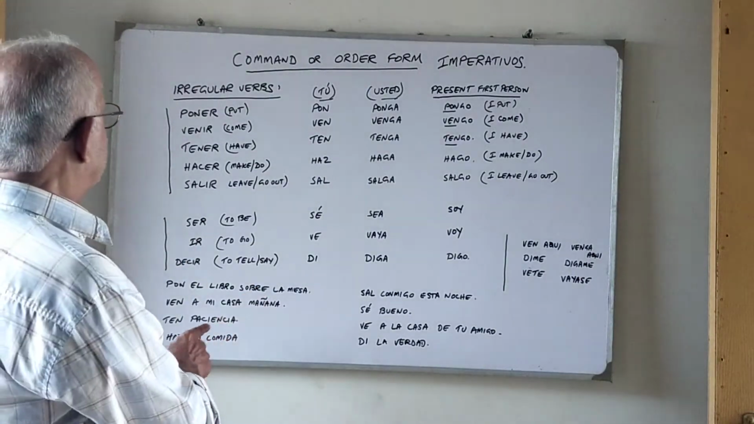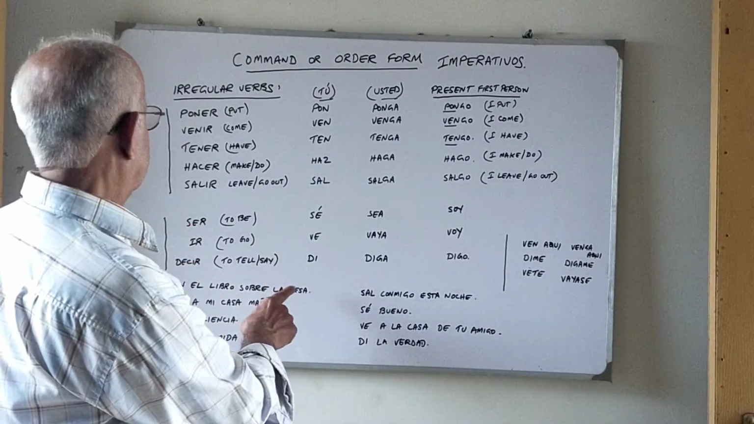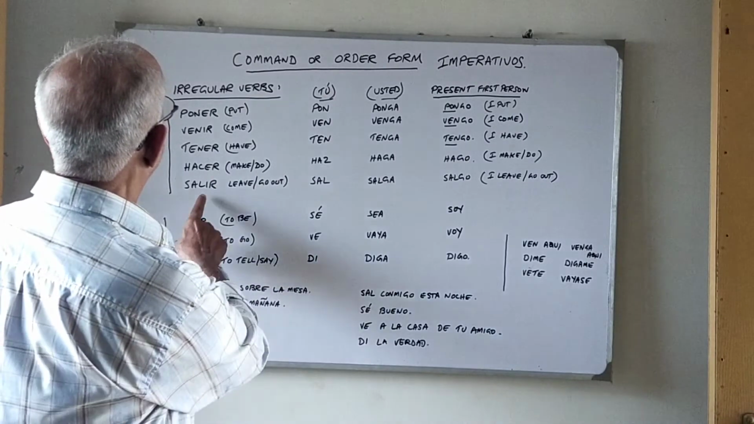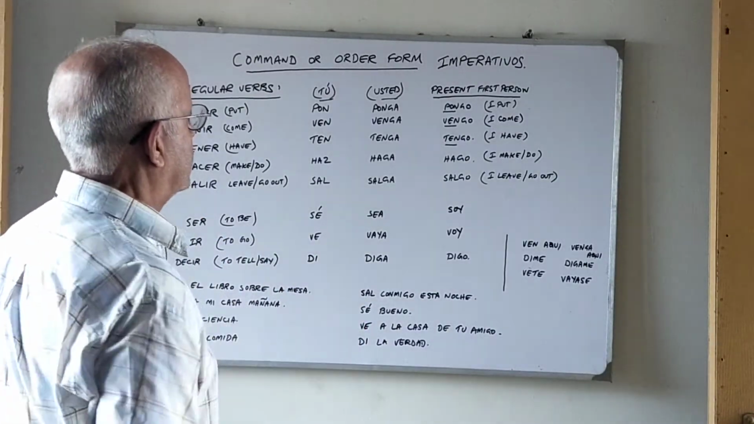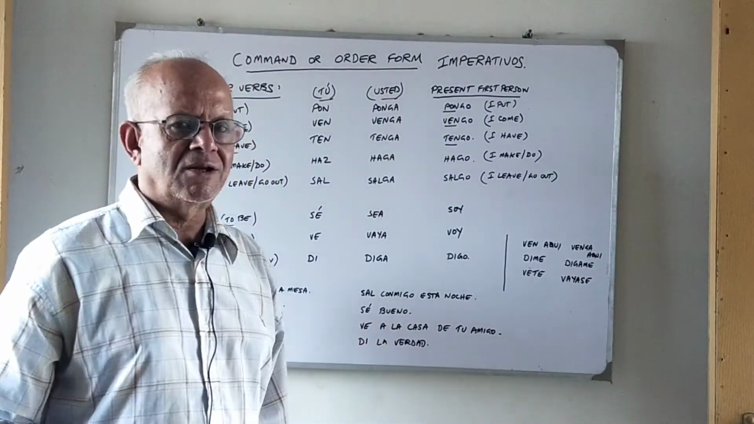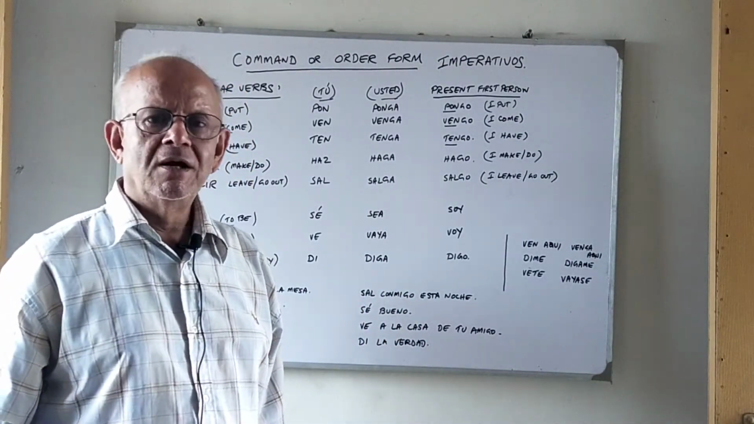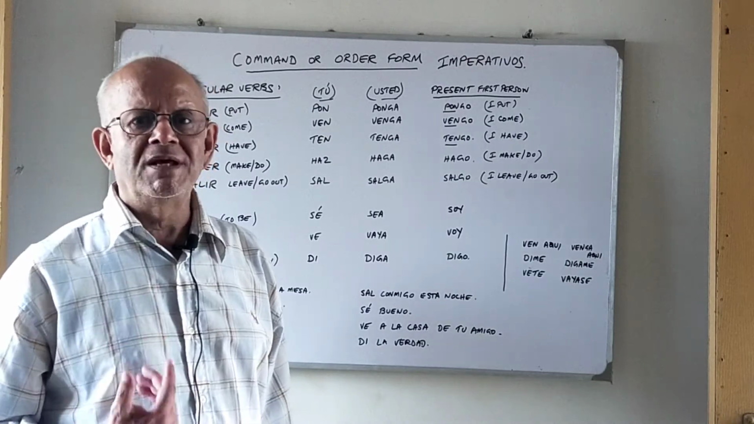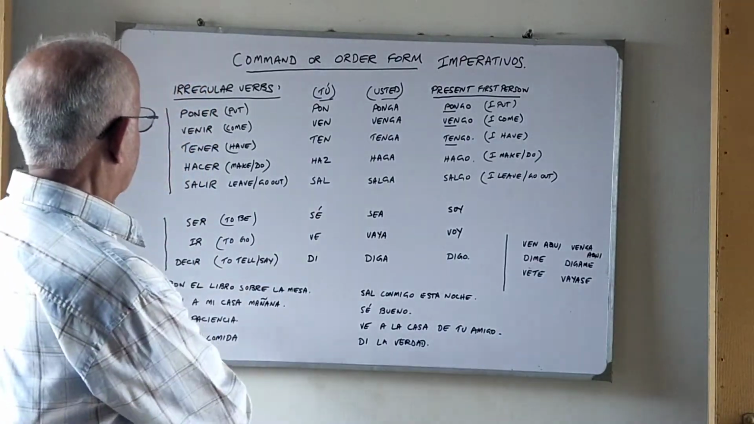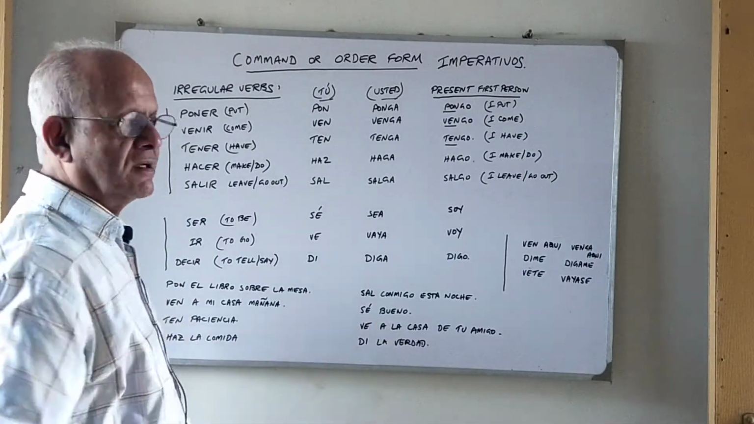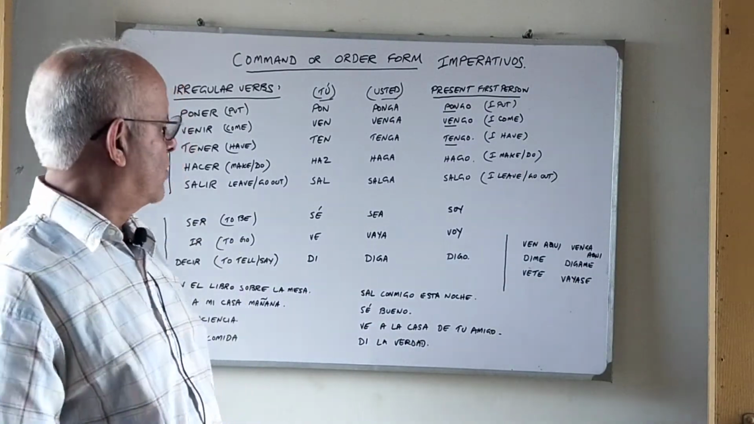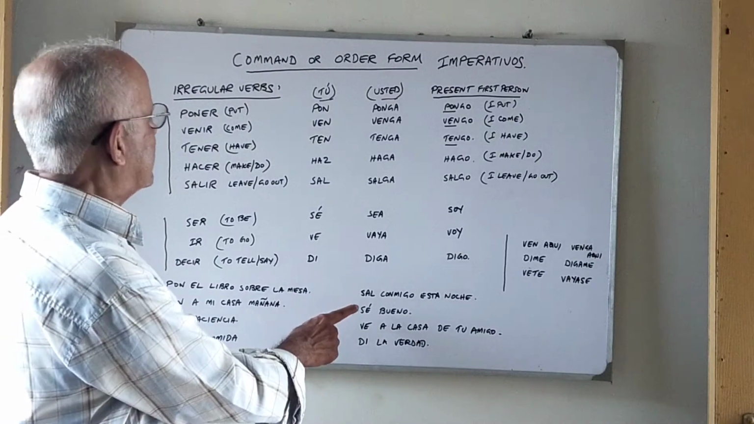Now an example of salir. Salir in the tú formation is sal. Sal conmigo esta noche. Go out with me tonight. Usted formation would be salga conmigo esta noche. An example of ser in the tú formation: sé bueno. Be good, sé bueno. Usted form would be sea bueno.